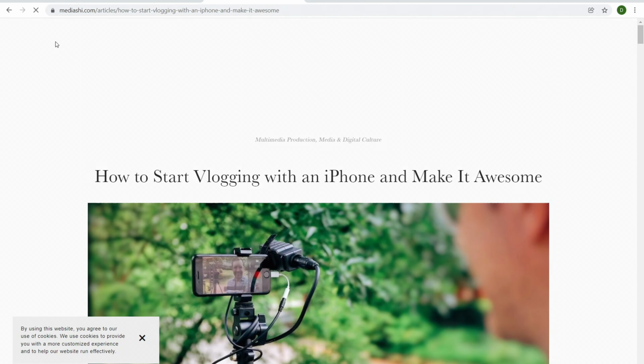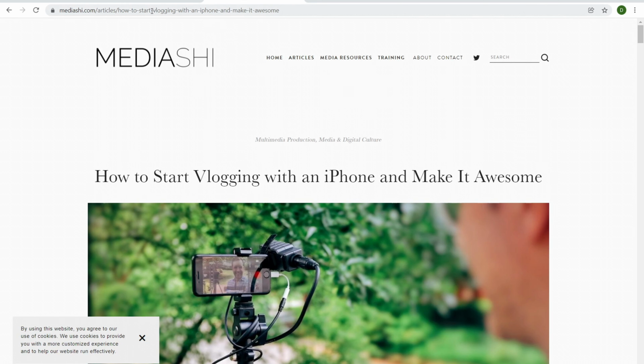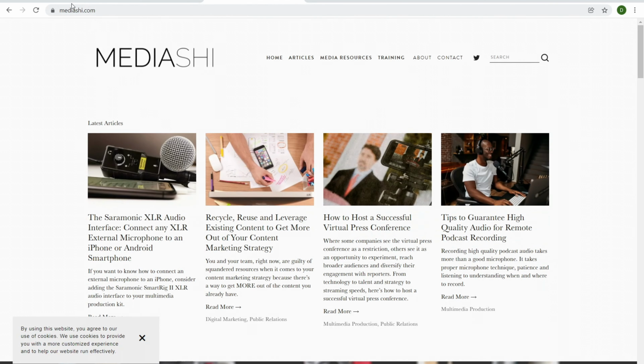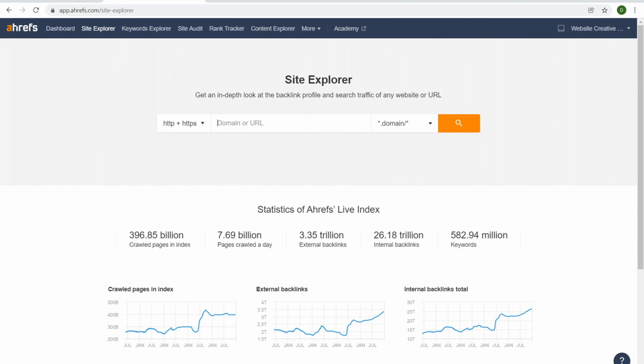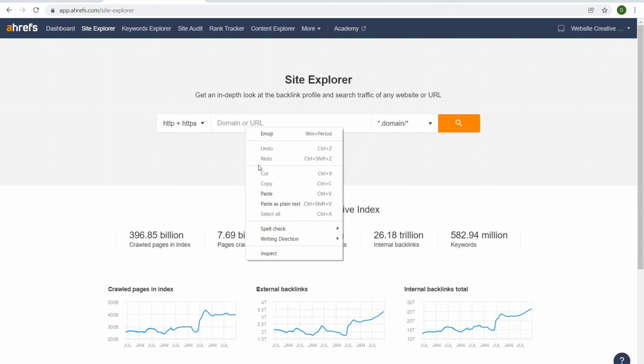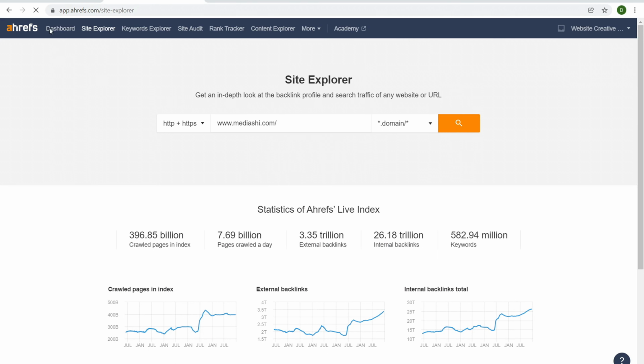Let's open up this. And okay, so what is this website? This looks good. Let me click over here, Mediashi, I guess. All right, anyways, let's take the URL, copy it. Now within Ahrefs, to do competitive research, you just come over here, put in the URL that you want to take a look at, and search.